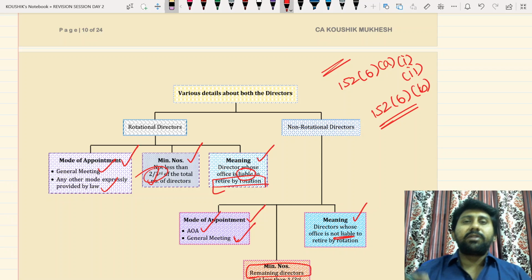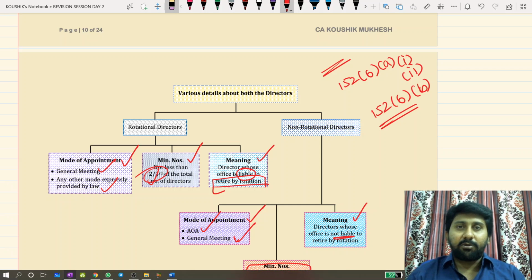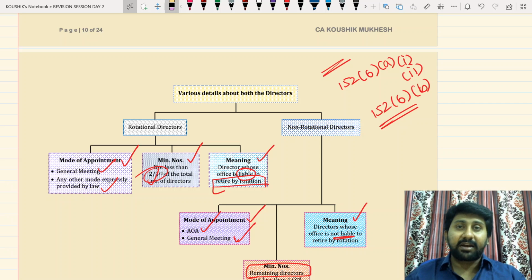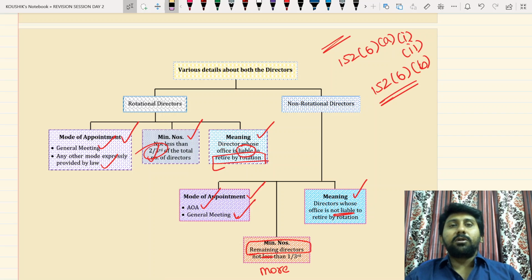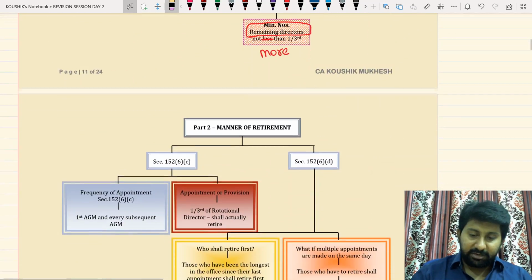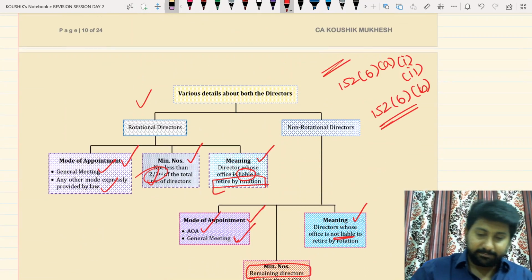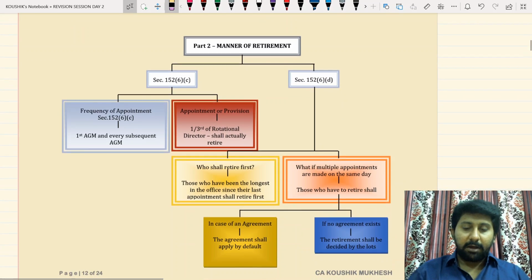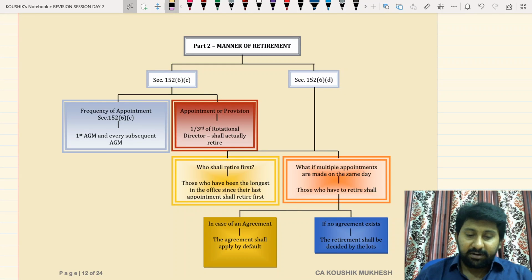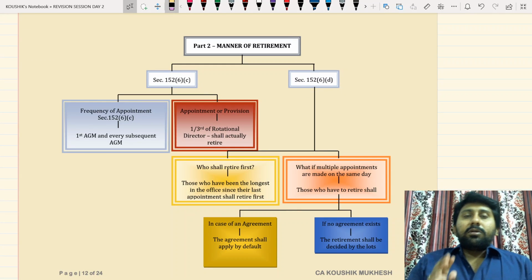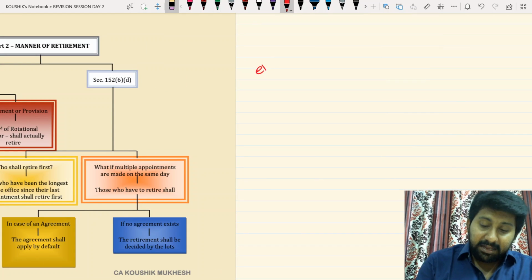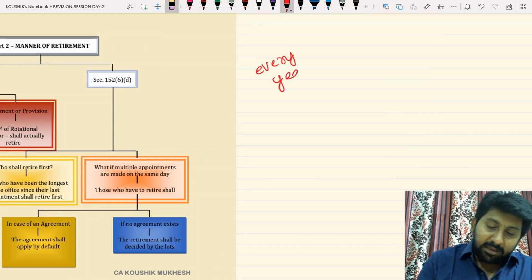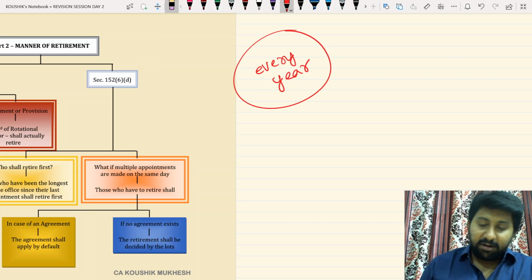Non-rotational director means not liable to retire by rotation, the maximum will be the remaining directors, at most 1/3. And lastly, the meaning of a non-rotational director is one who is not liable to retire by rotation. So one part is completed. Next, part 2, manner of retirement. This is a section where retirement takes place every year. Now, everyone answer my question clearly.